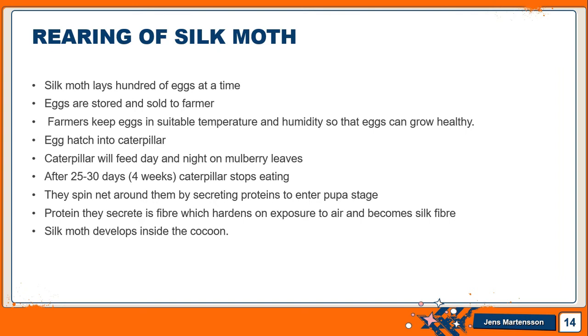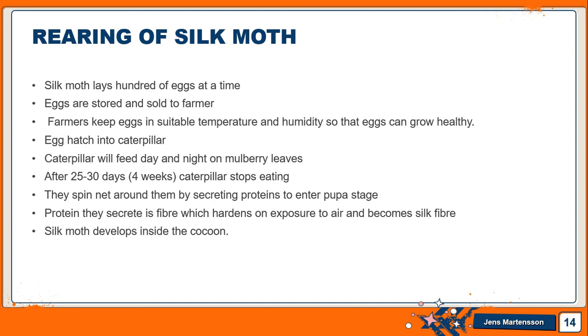Caterpillar will feed day and night on mulberries. They will continuously eat. And after 4 weeks, you will see they stop eating and start spinning around themselves by secreting a protein to enter a pupa stage.